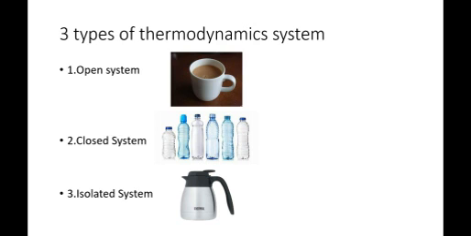Our next example is for the isolated system. An isolated system is a type of system where both mass and energy are not allowed or cannot cross the boundary. The best example for it is a thermos. Because of its double vacuum flask wall, no heat can transfer in or out of the thermos, and because of its closed container, no mass or water can flow in or out of the thermos.